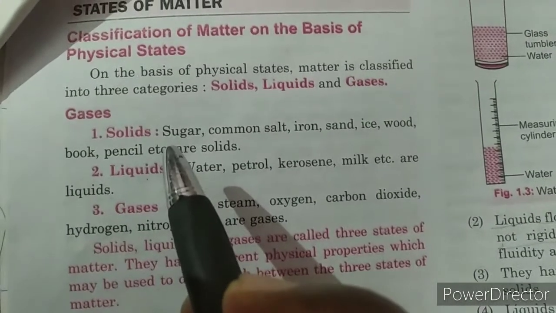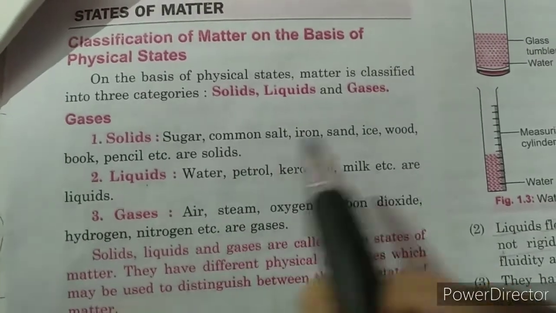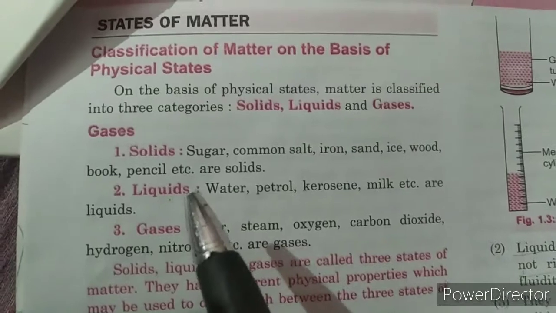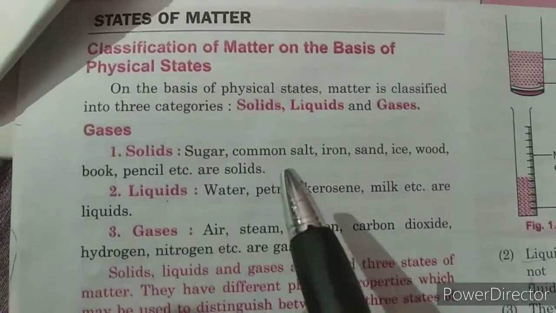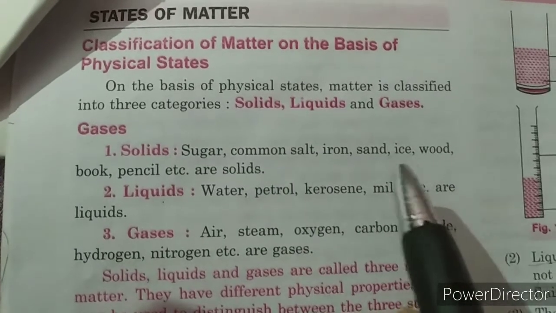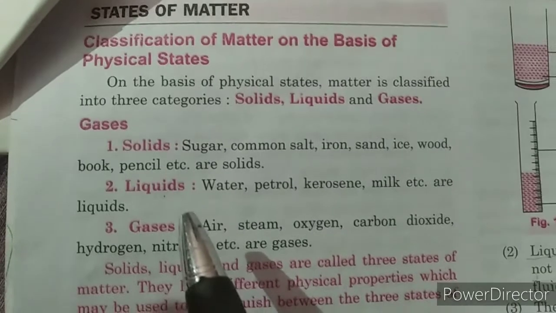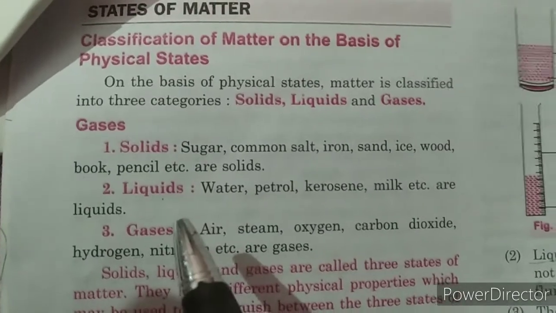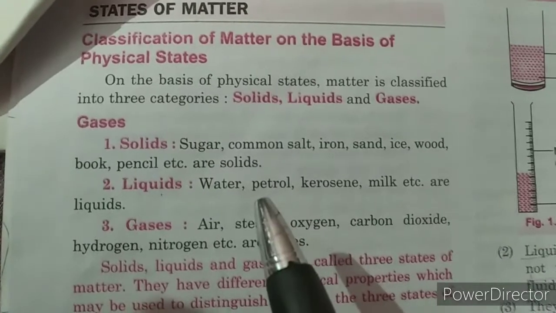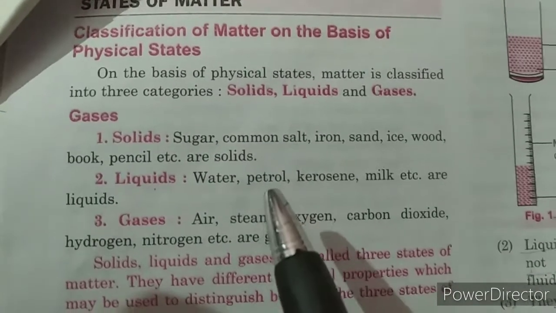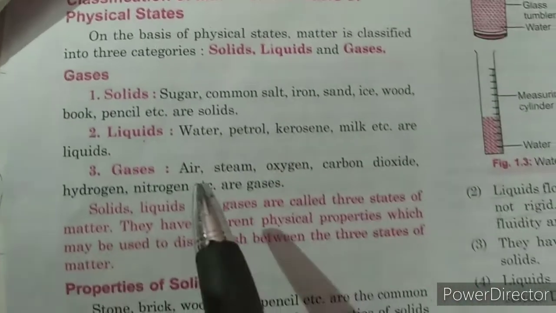Solid is that physical state of matter in which the volume and shape of the matter are fixed. Example: sugar, common salt, iron, ice, wood, etc. Liquid is that form or physical state of matter in which volume is fixed but shape is not fixed. Example: water, petrol, kerosene, milk, etc.